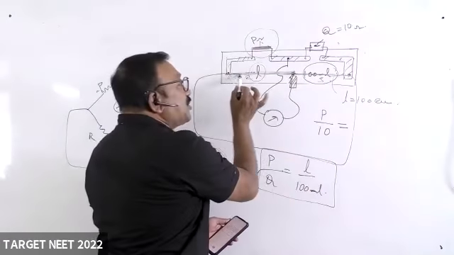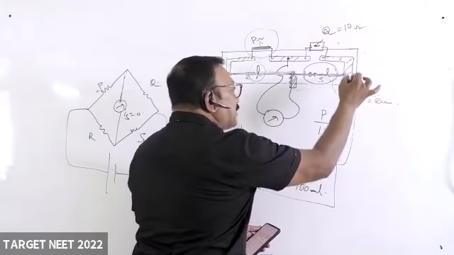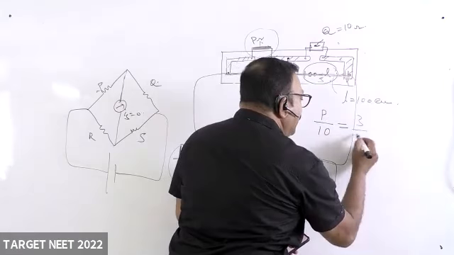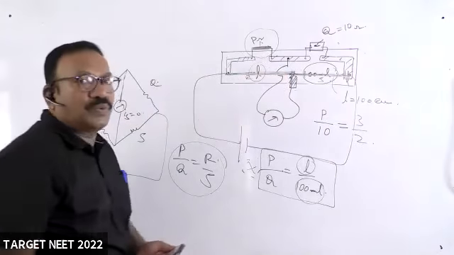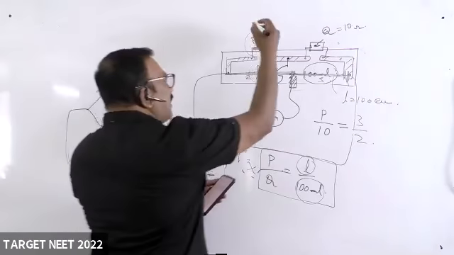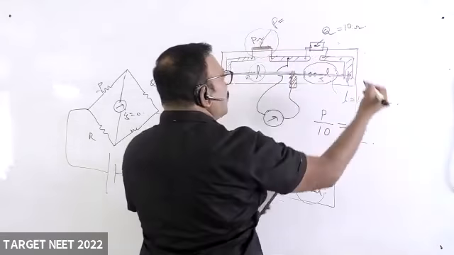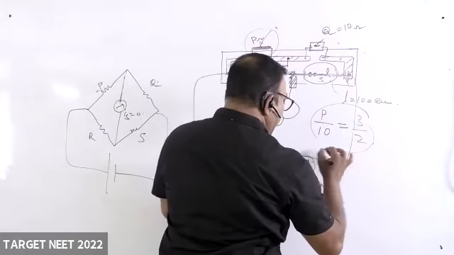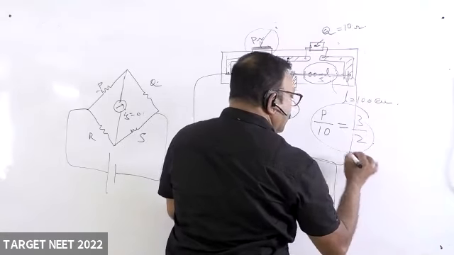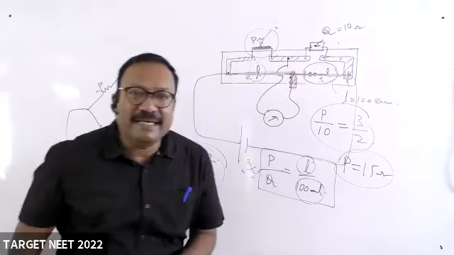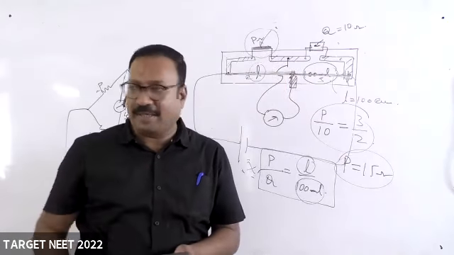But the ratio L divided by 100 minus L is 3/2. Now I got the resistance of this. P value is how much now? From this, what is the P value? 15. Very good. 15 ohms. But he didn't ask P. Don't be in a hurry.